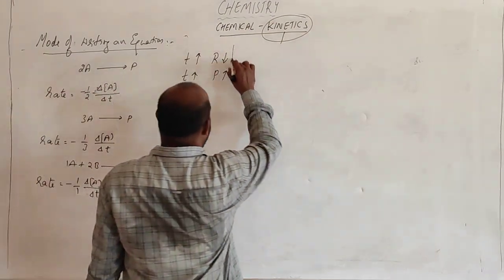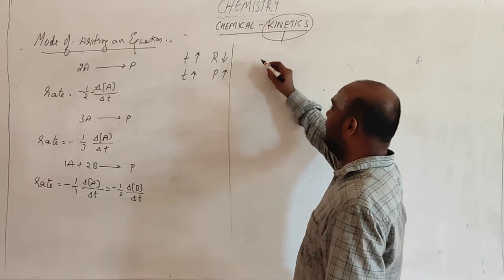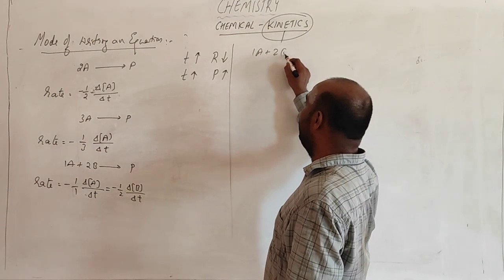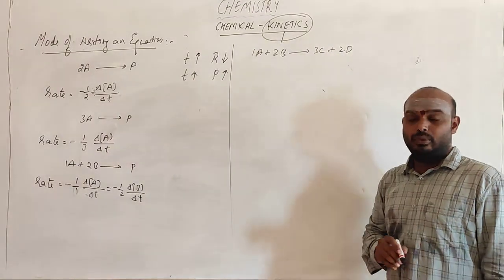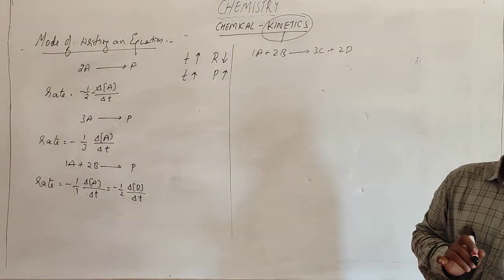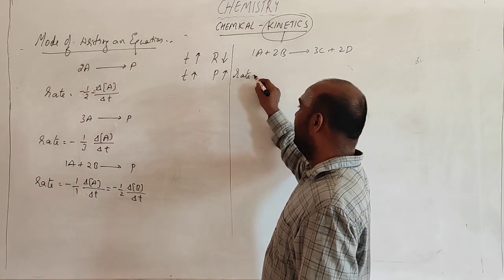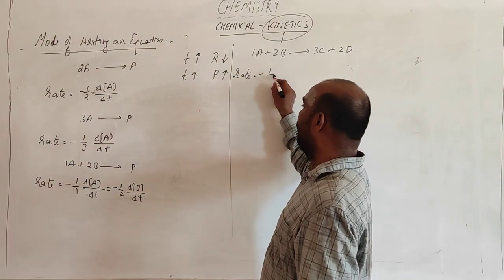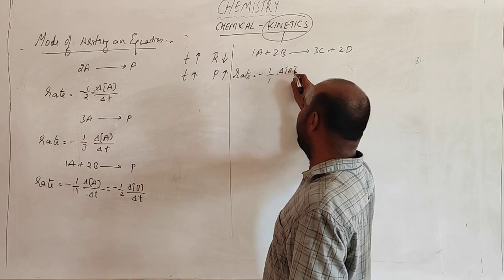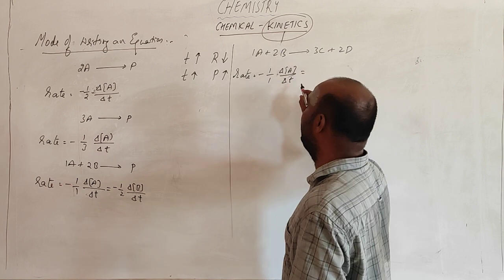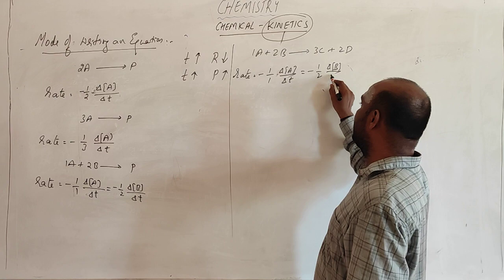Suppose I combine both the reactant and product, since here there is no product. If I write the product, 1A plus 2B gives rise to 3C plus 2D. If I want to write the rate of reaction for this, rate is equal to minus 1 by 1 times the change in concentration of A with respect to time, which is equal to minus 1 by 2 times the change in concentration of B with respect to time.